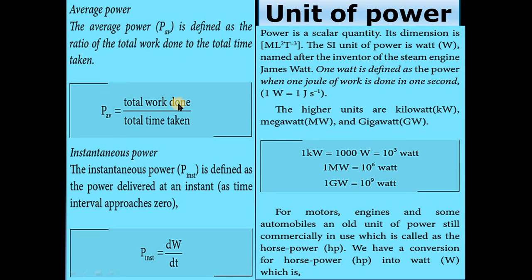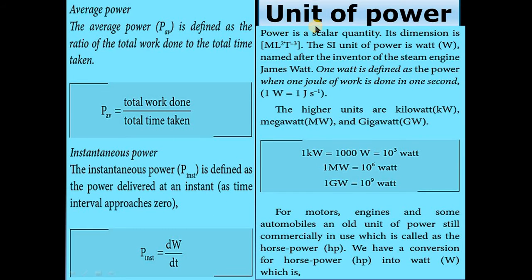The third is instantaneous power, defined as the power delivered at an instant as the time interval approaches 0. Instantaneous power is equal to dW divided by dt.